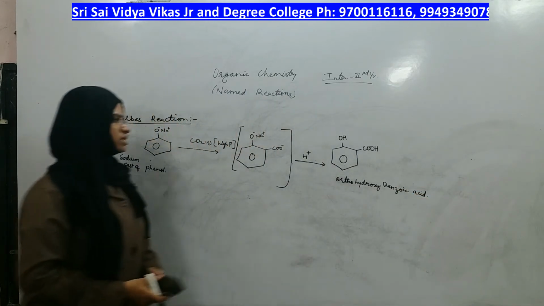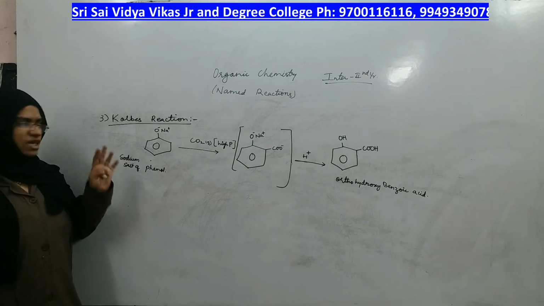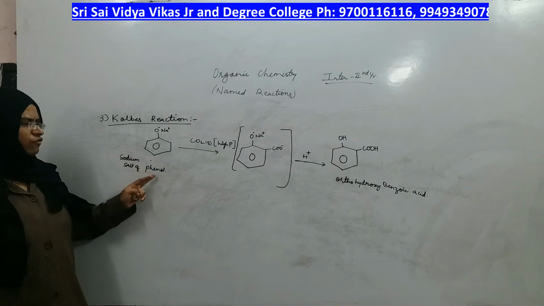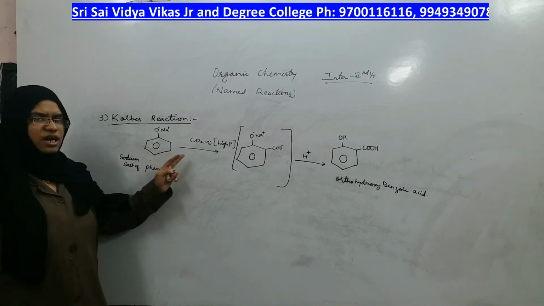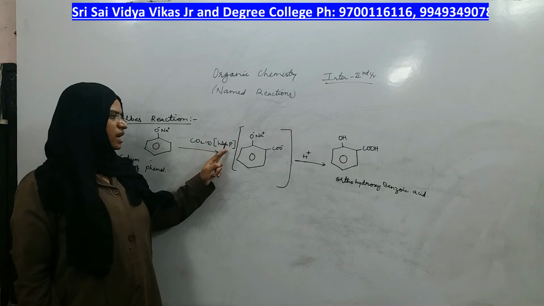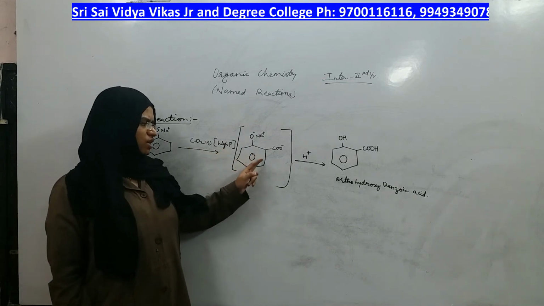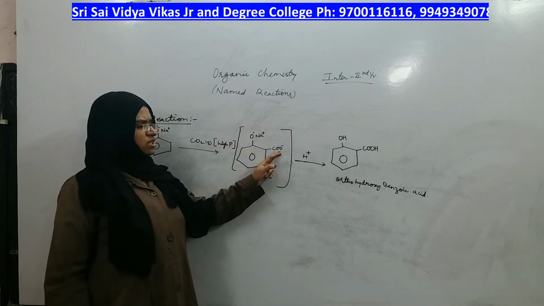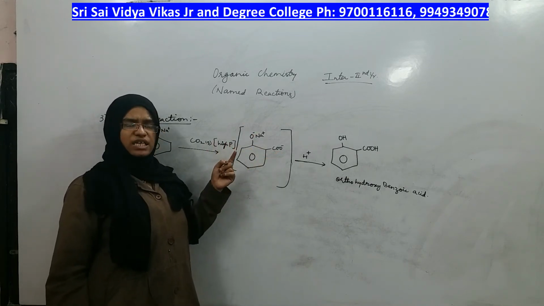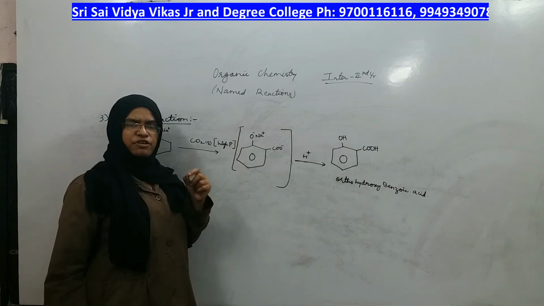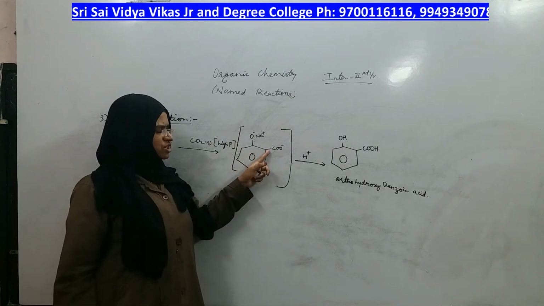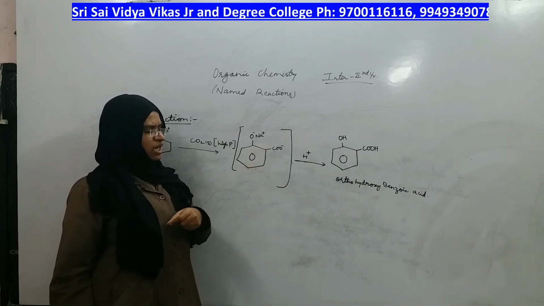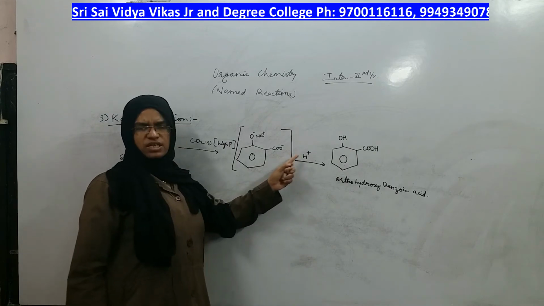Ortho hydroxy benzoic acid. Now shall I define the reaction once again? Kolbe's reaction is defined as this. Sodium salt of phenol reacts with carbon dioxide under high pressure to give you this ion, in which carbon dioxide is added at preferably ortho position of the ring to give you ortho hydroxy benzoic acid after treatment with acid.